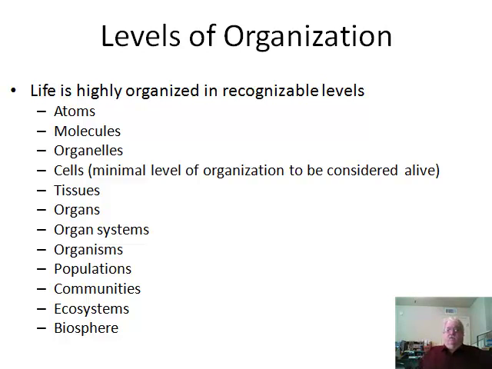Getting back to order and organization, also characteristic of life and living systems are levels of organization. These start at the atomic level. Atoms are the basic building blocks of all living things. Atoms are organized into molecules. Molecules are combined into small structures with specific functions within cells that are called organelles. Cells are objects that contain organelles and carry out all the characteristics of life and are considered to be the minimal level of organization for something to be considered alive.